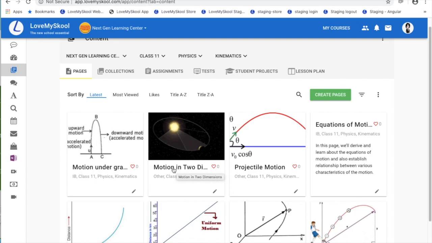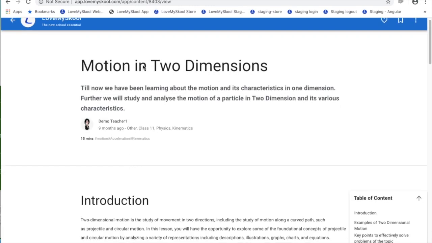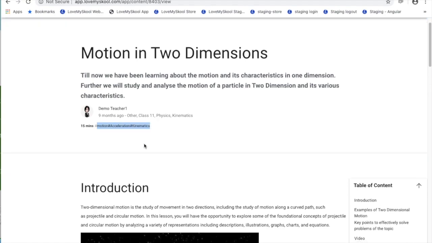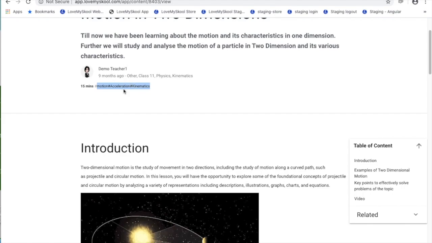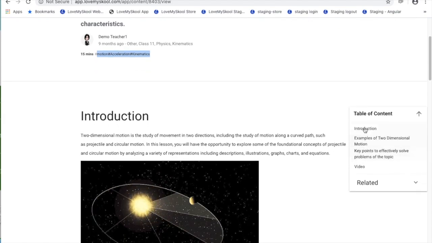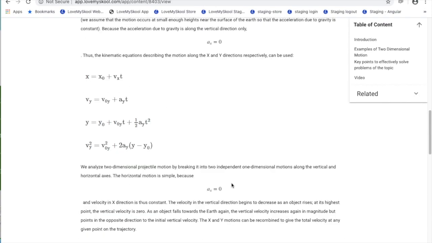A page would look like this. I can click on this particular page and it would have a title, it would show who has created it, and it will show the classification as well. And these tags are very important. We'll talk about it in a minute. You can have tags for a page, and then the page would have various sections which you can see in the table of contents, or you can simply scroll to read it.